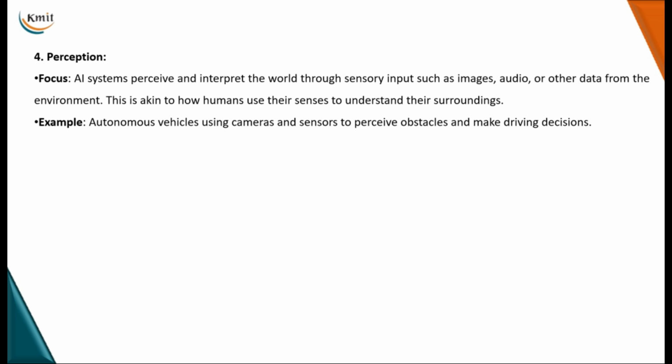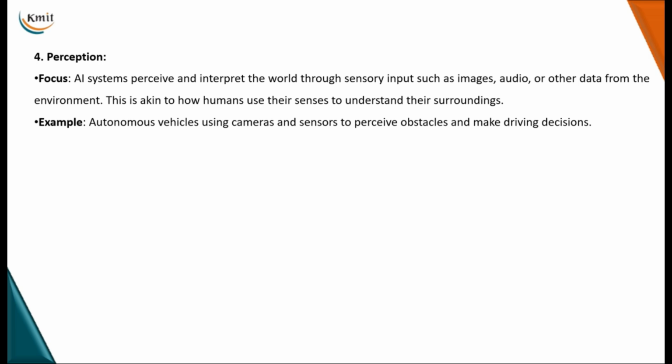Perception allows AI systems to detect, recognize, and understand their environment through data received from sensors like cameras, microphones, and other instruments. The key aspects here are sensory data processing and computer vision, where object detection, image classification, and facial recognition come into the picture. This is all under perception.